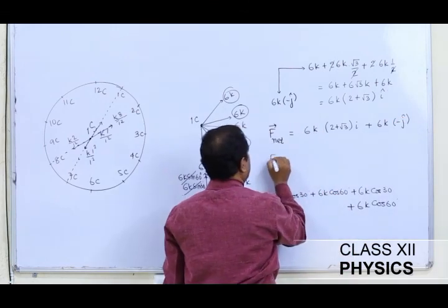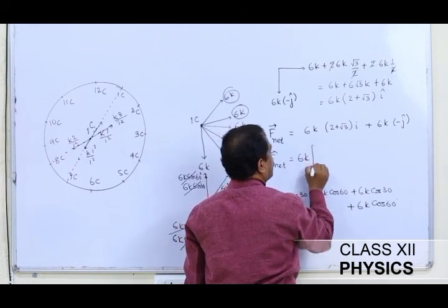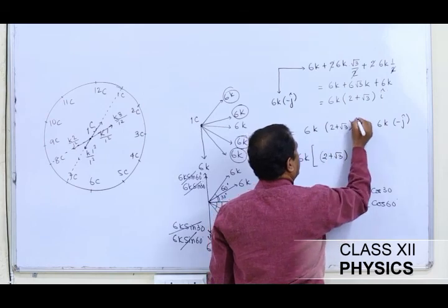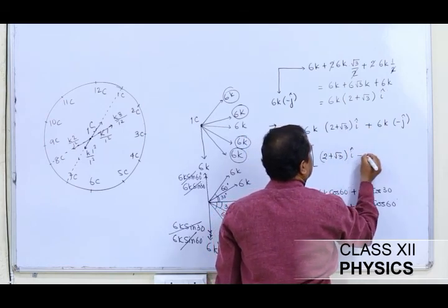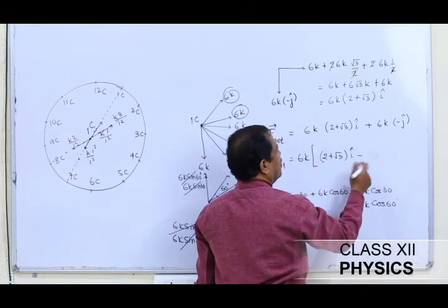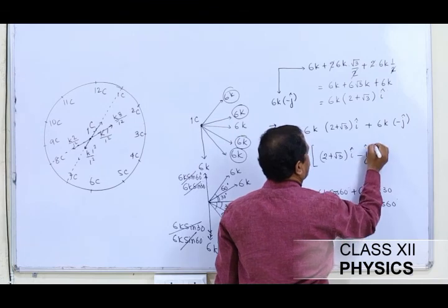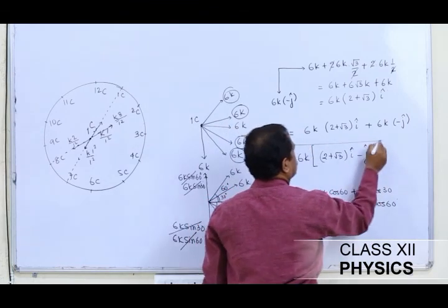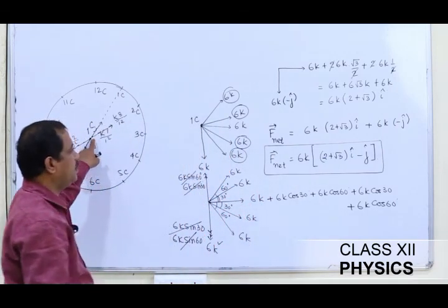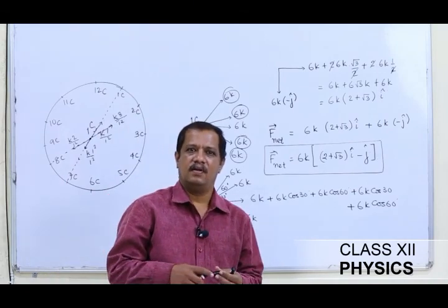Otherwise, the net force is equal to 6K times 2 plus root 3 times i cap minus 6K, so it is j cap. So this is the net force experienced by the 1 coulomb charge placed at this point. So thank you. Let us see in the next session.